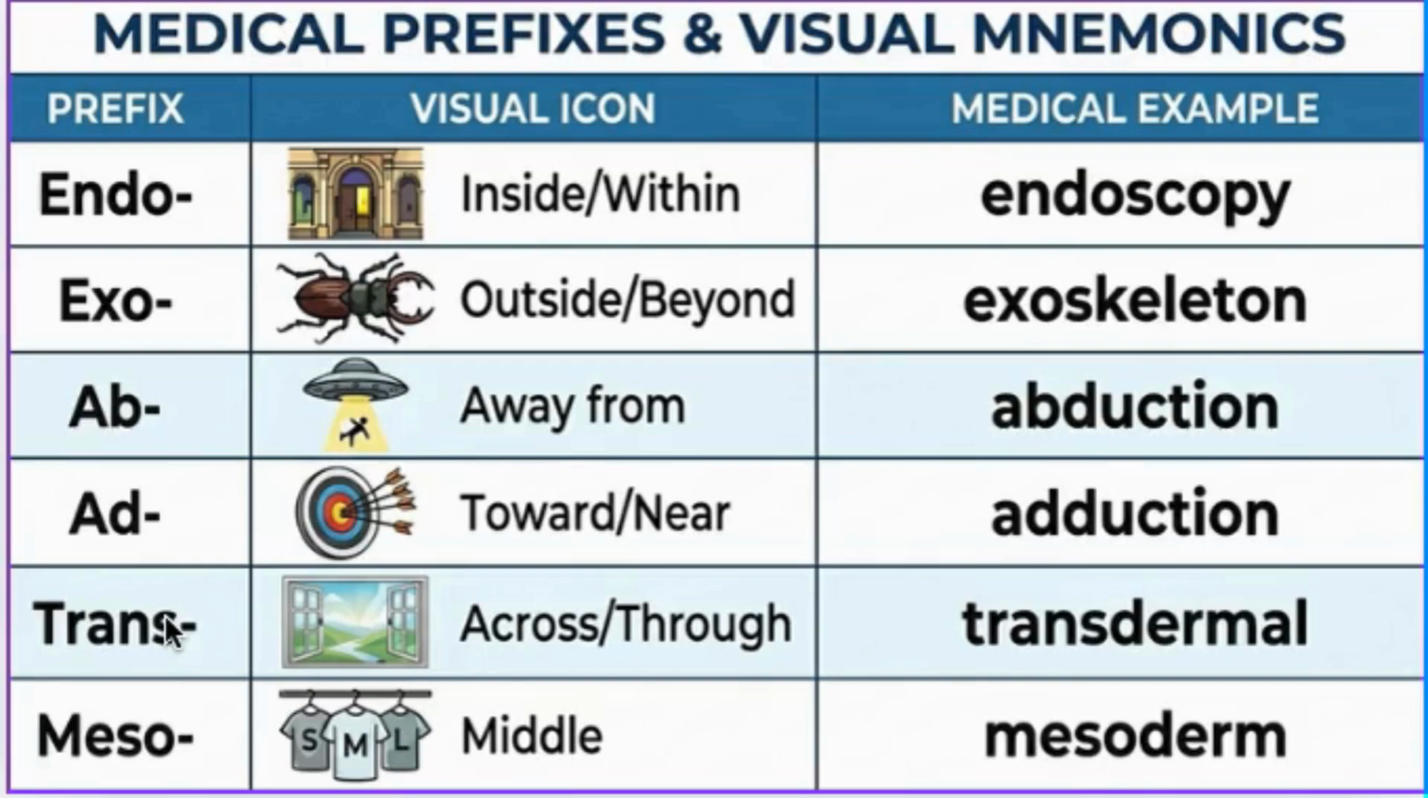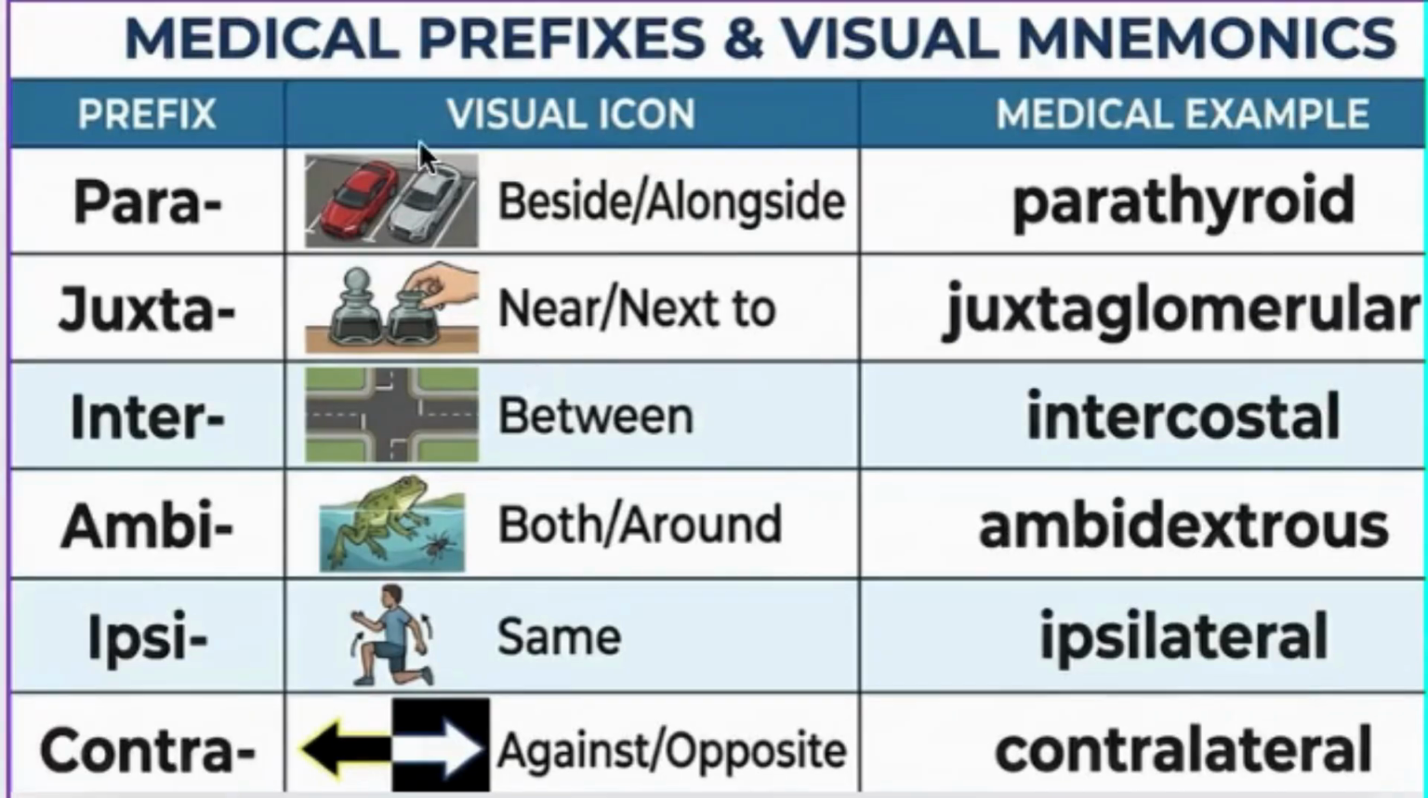Trans or dia means across. Remember, a transparent window is a window which you can see through. So transdermal, for example, is through the skin. Meso or medi means middle. Remember a medium shirt size. For example, mesoderm. We have para, which means beside. Remember parallel parking cars, side by side. For example, we have the parathyroid gland, which is the gland that is beside the thyroid gland.